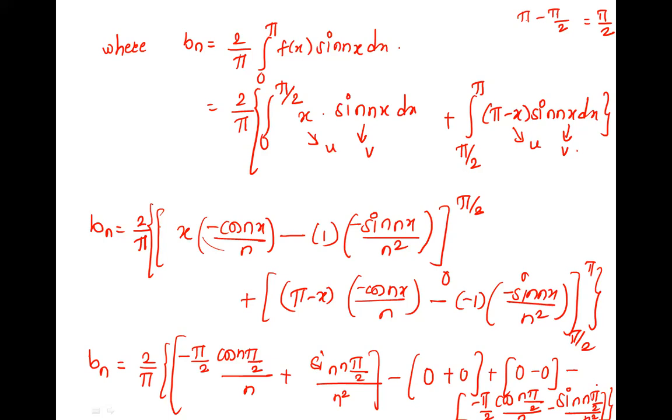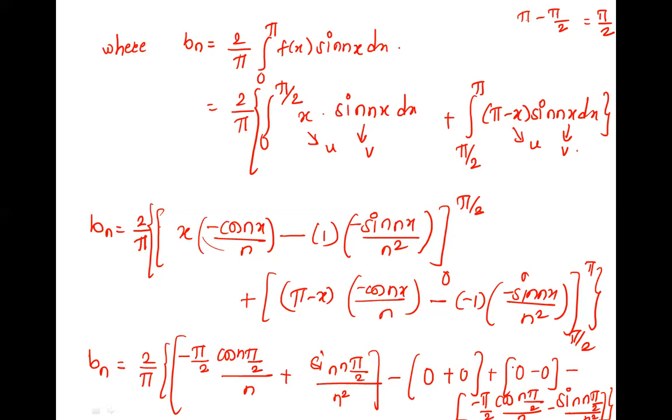If it is sin n pi, it is 0. But if it is sin n pi by 2 or something else, it is not 0. For n is 1, sin pi by 2 survives, it is 1. So we cannot generalize in the pi by 2 case, like in pi or 2 pi. Don't write the generalized value for pi by 2. That's why I have written pi by 2 as it is. Do you understand?